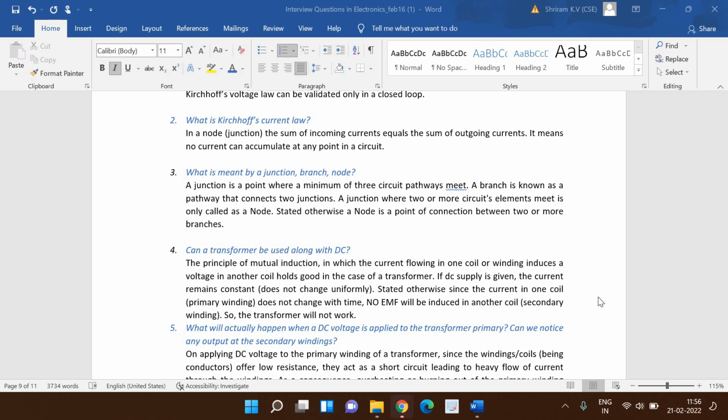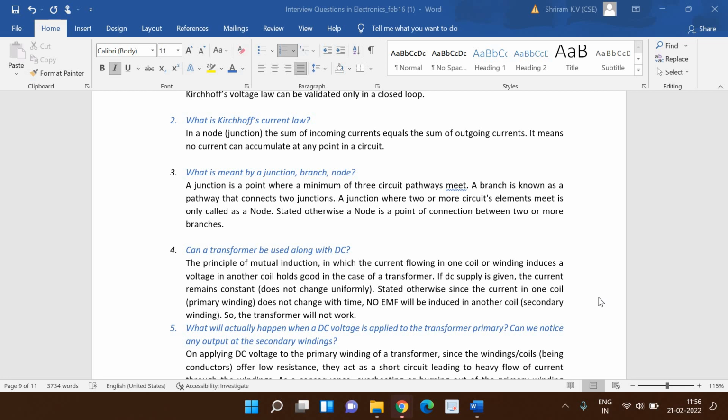What is meant by a junction, branch, node? It's a very important question. What do you mean by a junction, branch or a node? A junction is a point where a minimum of 3 circuit pathways meet. This is like your railway junction in India. We call some particular station a junction where 3 points will meet. It will connect to 3 different places. So a junction is a point where a minimum of 3 circuit pathways meet.